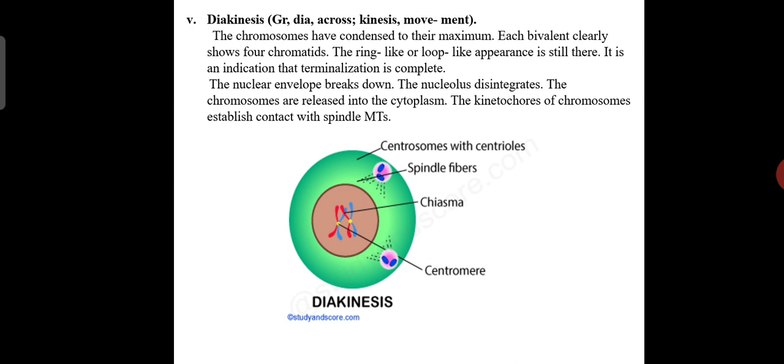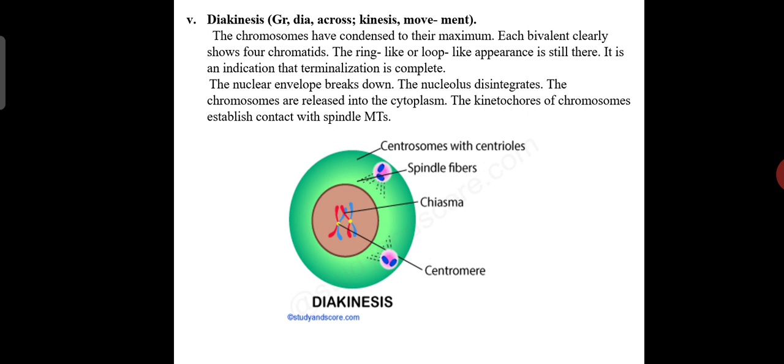The chromosomes have condensed to their maximum. Each bivalent clearly shows four chromatids and a ring-like or loop-like appearance is still there, and it is an indication that terminalization is complete.